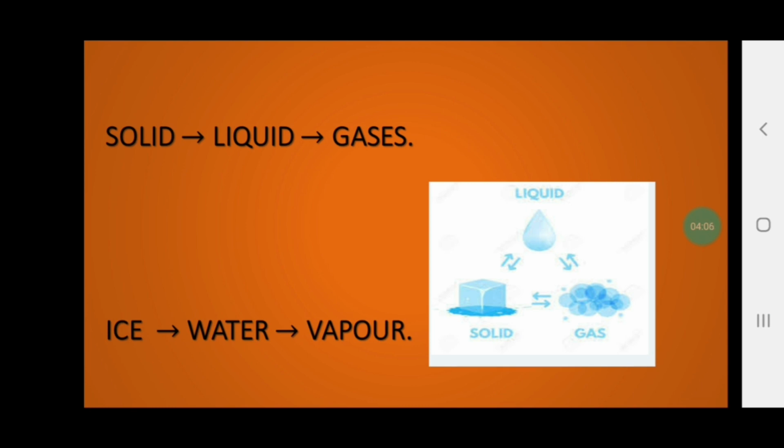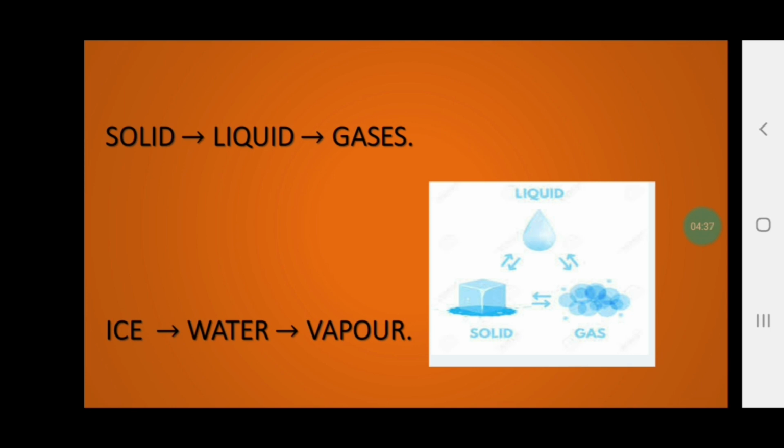Okay, gas is being cooled so that it gets converted into liquid. Vapors, when cooled, condense and get converted into liquid form. Liquid, when it is cooled, gets converted into solid. For example, vapors get converted into liquid when cooled. When water is kept in the refrigerator and frozen, it gets converted into ice.